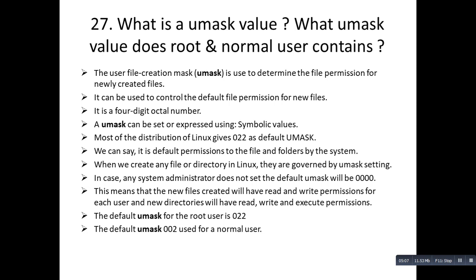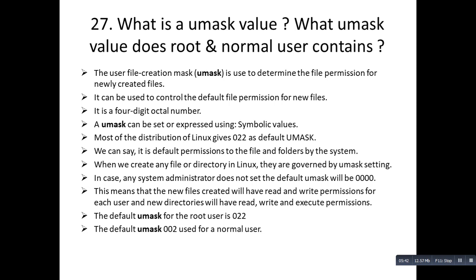So what is umask? The user file creation mask is the full form of umask. It is used to determine the file permission for newly created files. Whenever a new file is created, there might be some or other permission on it, so this is used to determine that. It can be used to control the default file permission for new files. It's a 4-digit octal number. A umask can be expressed using symbolic values.